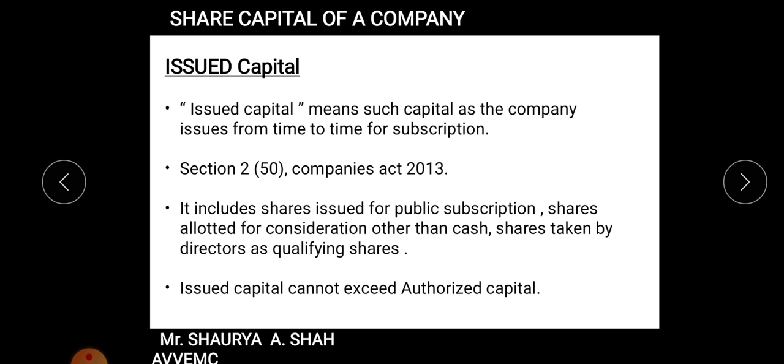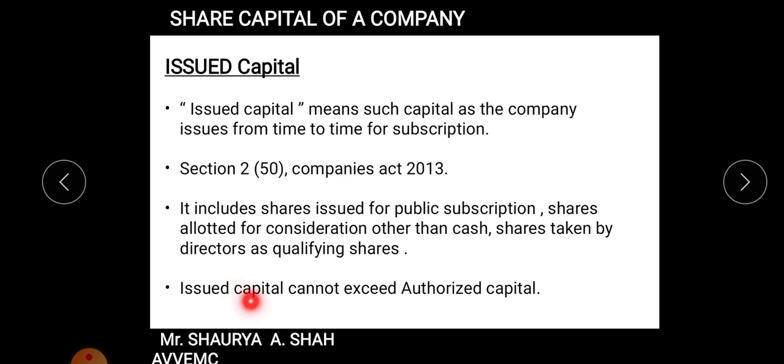So that is also a part of issued capital. Shares taken by the directors as qualifying shares, right? Many a times when the board of directors is formed, they need to purchase certain shares known as qualifying shares, right? So that is also included in issued capital. So it includes in all whatever money you have received for the particular capital is known as issued capital, right?